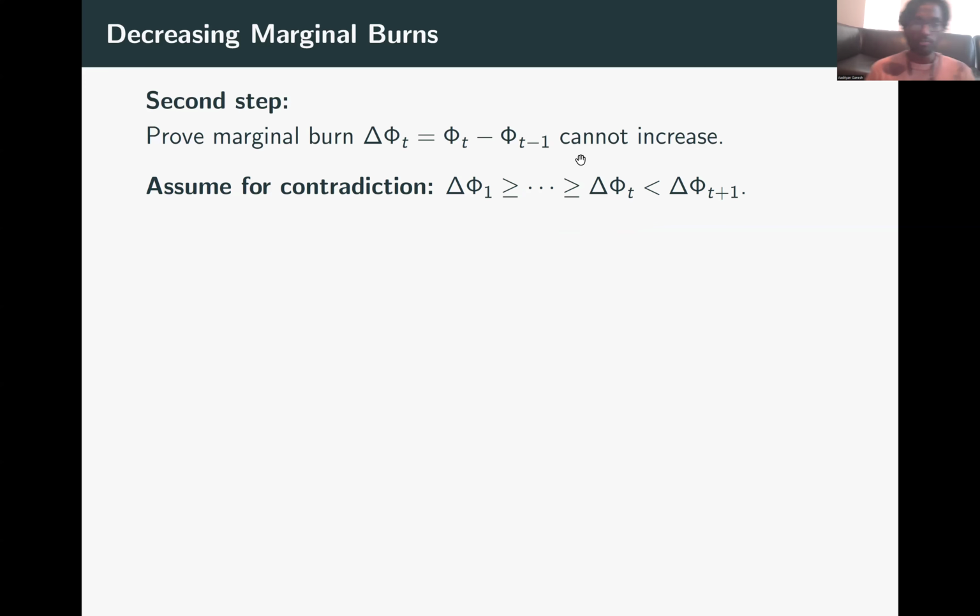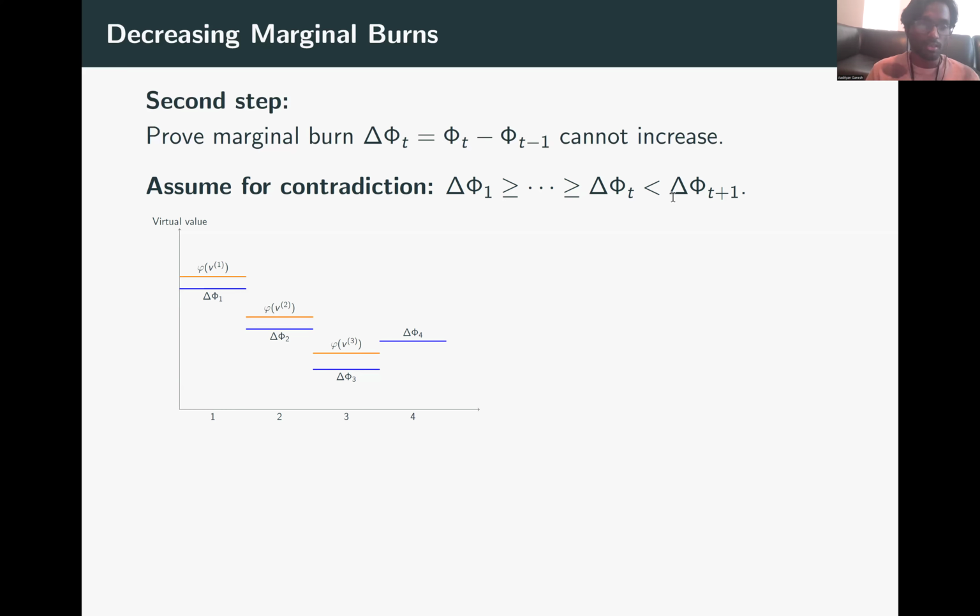We'll assume for contradiction that there exists some point where the marginal burn actually increases. So from delta phi 1 to delta phi t, it's strictly decreasing, and delta phi t plus 1 is where the marginal burn increases for the first time. We'll do a proof by picture, and let's assume t plus 1 is 4. So the marginal burn decreases for the first 3 users and then it increases for the fourth user.